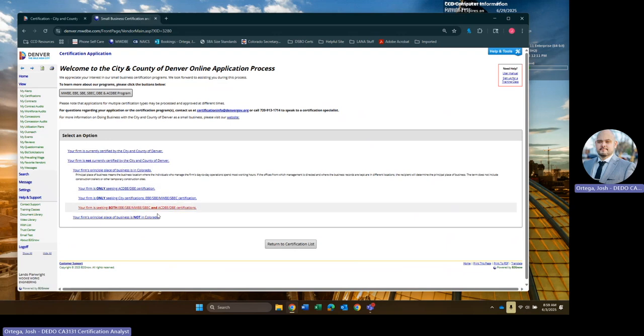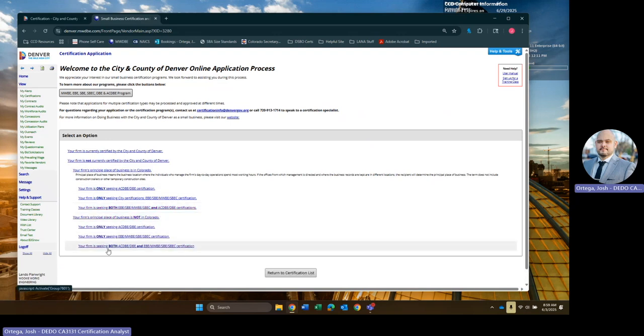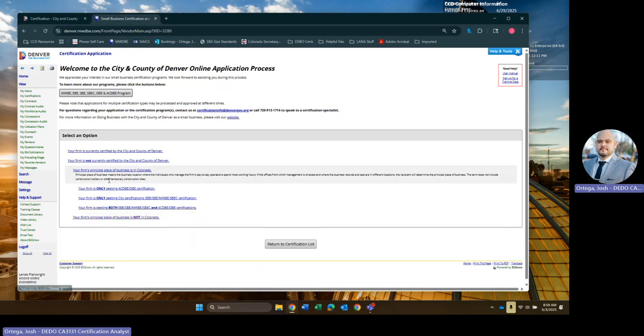The first selection is if you are locally certified. If you're not locally located in Colorado, there's a few different options but it's going to depend on what eligibility requirements you have, which selection you do. For this one, we are located in Colorado. If you only want to apply for ACDBE, DBE, you have the top link. The second link is if you only want to apply for the locals. But for this one, we're going to apply for all three of them. So we'll actually pick this third link to apply for this one.